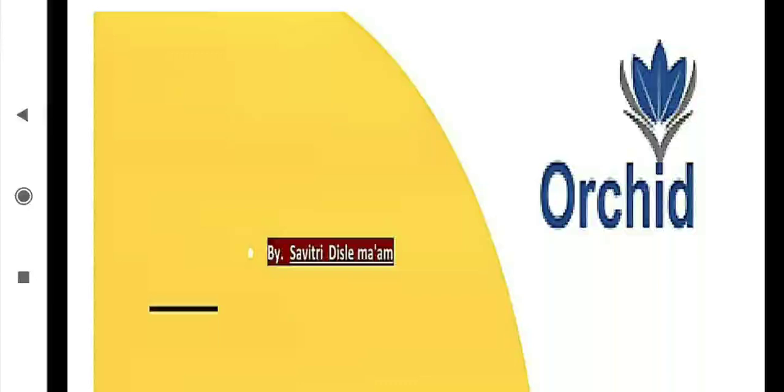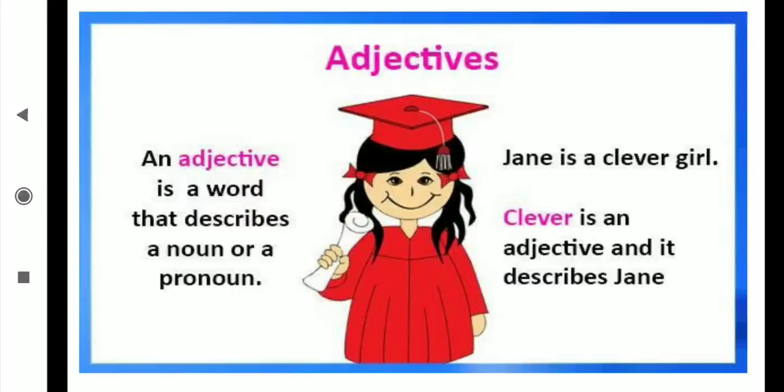Good morning students, today we are going to start your new lesson, and the lesson is forming degrees of adjectives of quality. But before starting that, let's revise what an adjective is. An adjective is a word that describes a noun or a pronoun. When we are getting more information about the noun or pronoun in the sentence, that word is called an adjective.